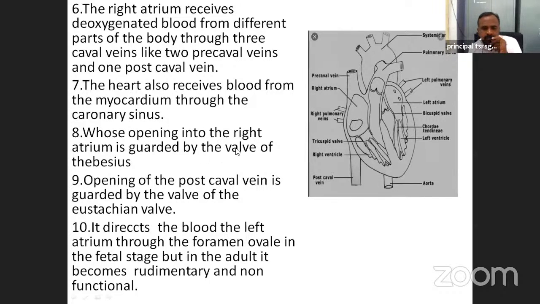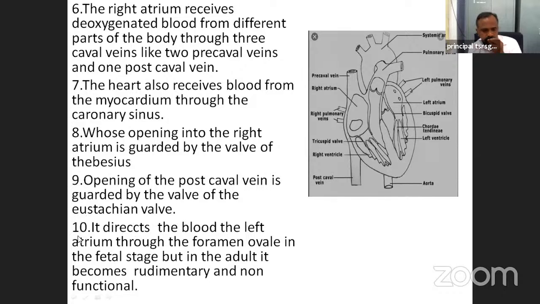These are guarded by the valve. The opening of the postcaval vein is guarded by the Eustachian valve. The postcaval vein opens into the right auricle. These are guarded by the Eustachian valve.